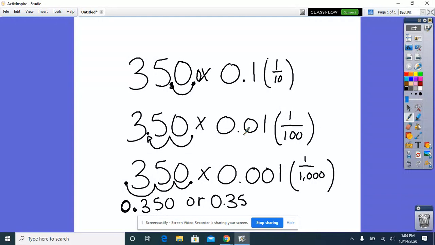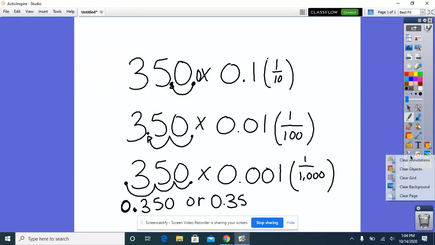Okay, so you guys are going to be doing page 237. For this one, you will be multiplying decimals by powers of 10, and also multiplying just whole numbers by powers of 10.